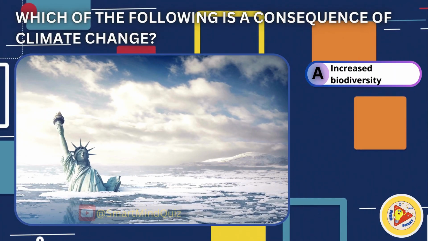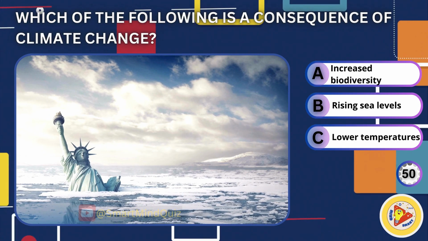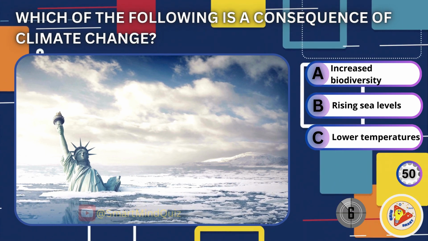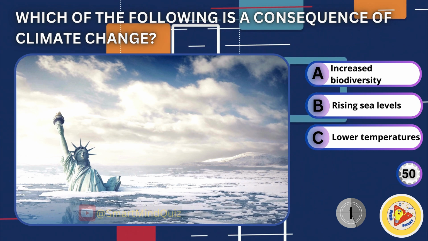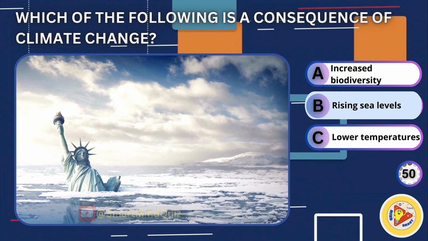Which of the following is a consequence of climate change? Increased biodiversity, rising sea levels, lower temperatures. Right answer is rising sea levels.